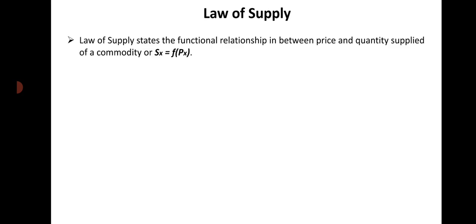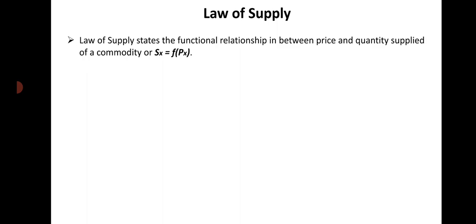So first, what is the law of supply? The law of supply states the functional relationship between price and quantity supplied of a commodity. Quantity supplied of a commodity is a function of its price. So, price is the independent variable, whereas quantity supplied is the dependent variable.